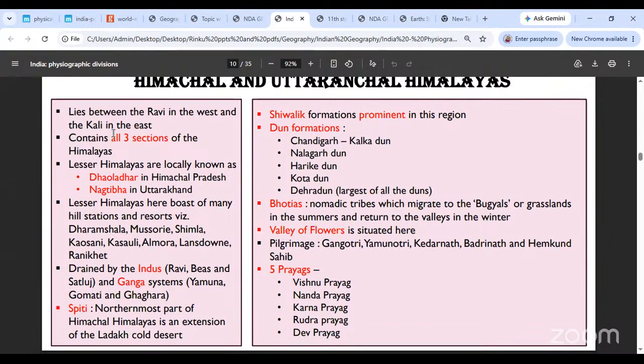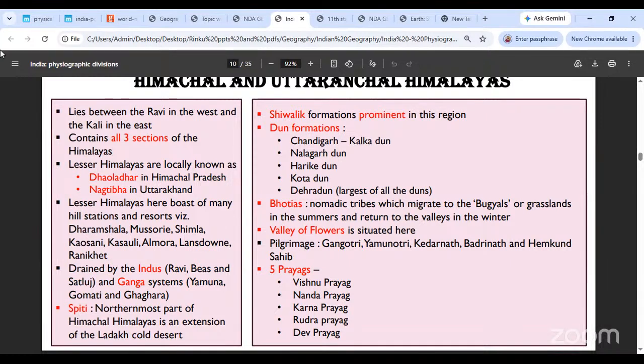Lesser Himalayas boast of all sorts of hill stations. You have Dharamshala, Mussoorie, Shimla, Kausani, Kasauli, Almora, Lansdowne, Ranikhet. All the famous hill stations that you know of lie in these Himalayas, the Himachal Uttaranchal Himalayas. And you have two major river systems here: the Indus river system, which consists of the Ravi, Beas, and Satluj, and the Ganga river system, which consists of the Yamuna, Gomti, and Ghagra. These are the two major river systems, and their rivers will be found over here.